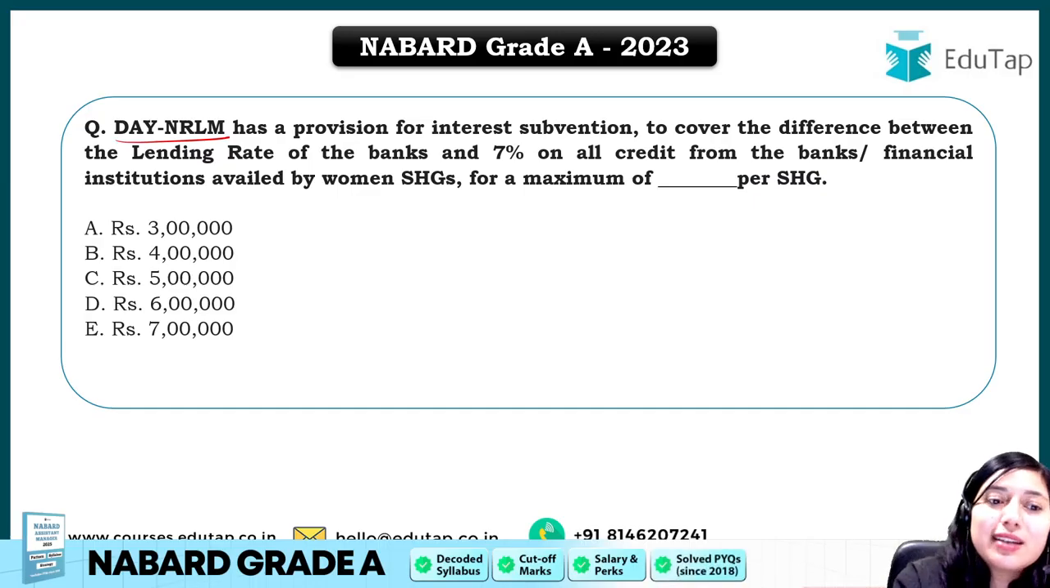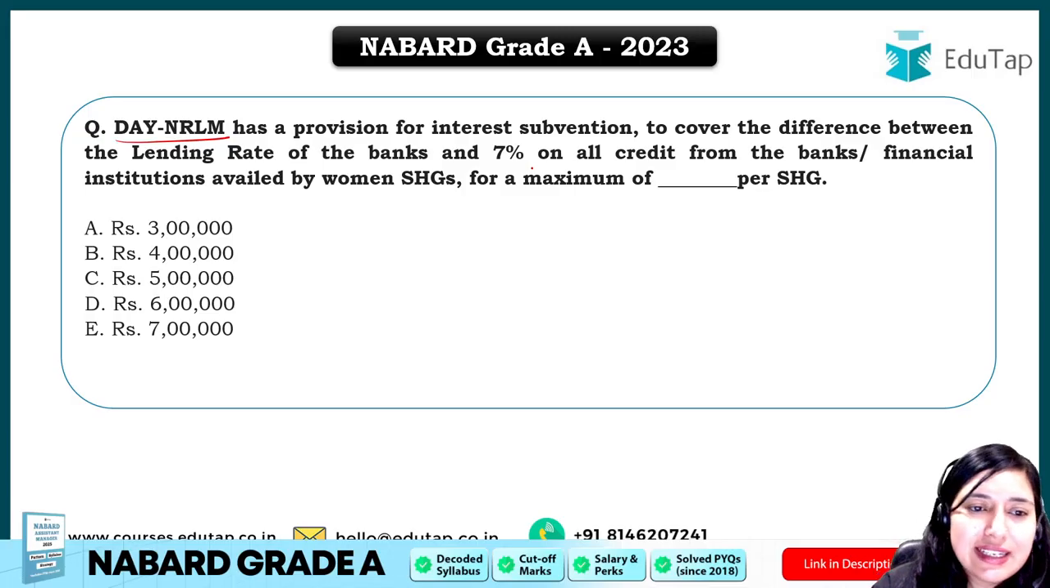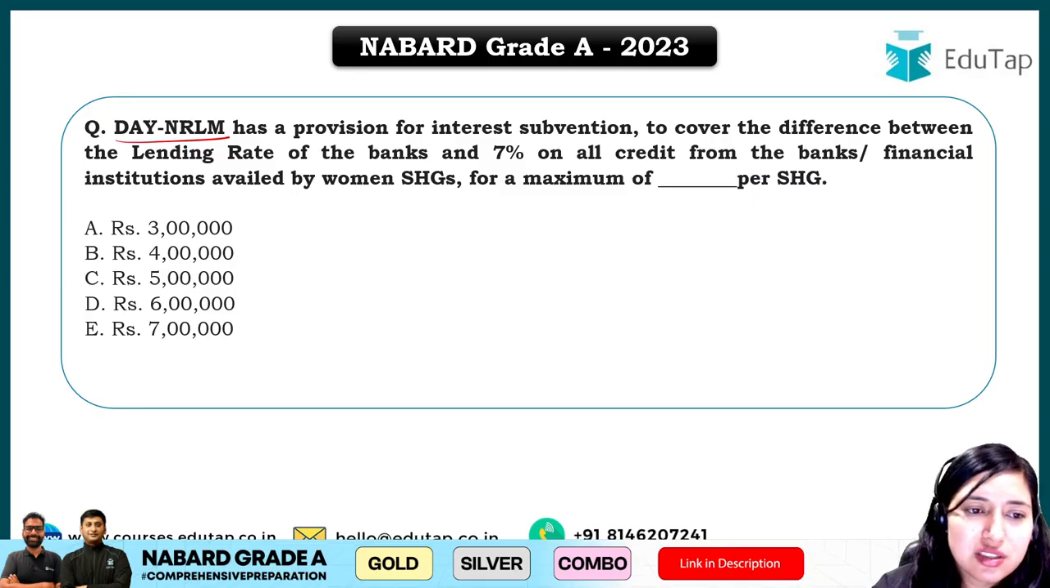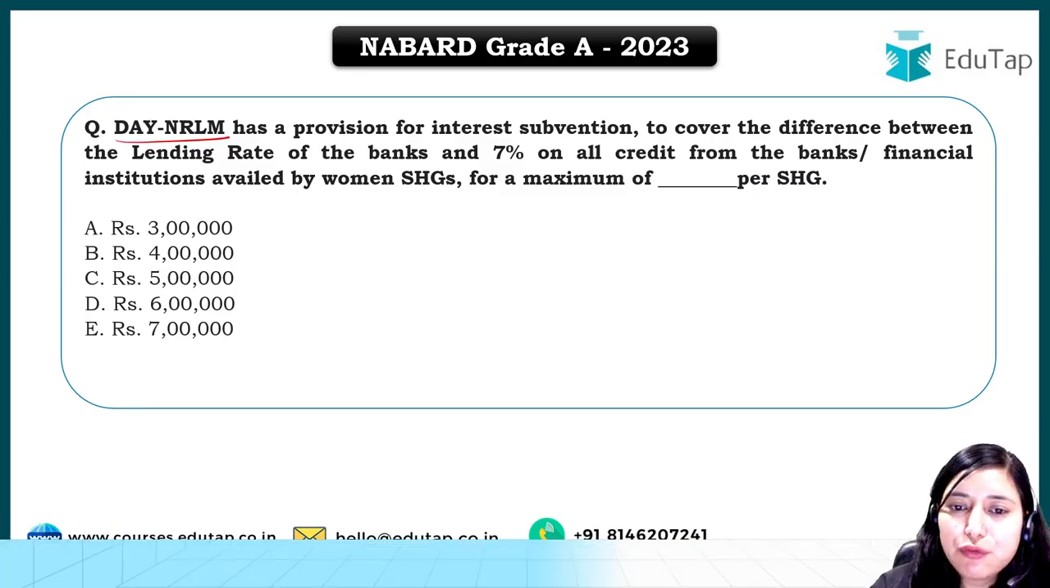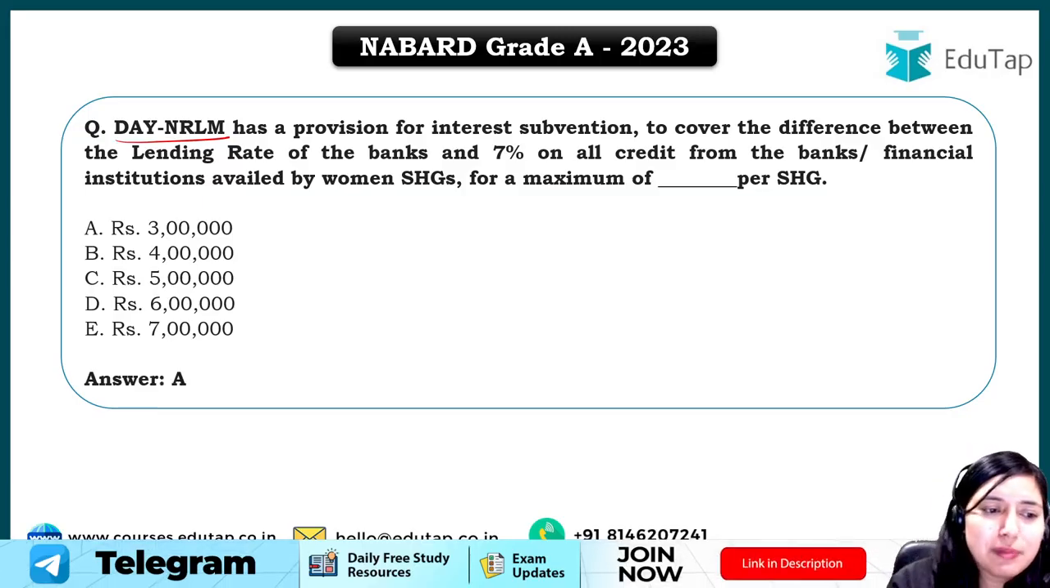DAY-NRLM has a provision for interest subvention to cover the difference between the lending rate of the bank and 7% on all credit from the bank or financial institute availed by women SHGs, for a maximum of dash per SHG. So the answer for this will be 3 lakh per SHG.